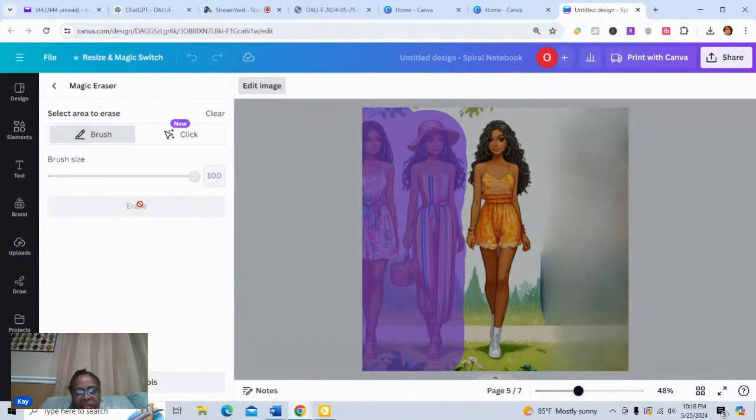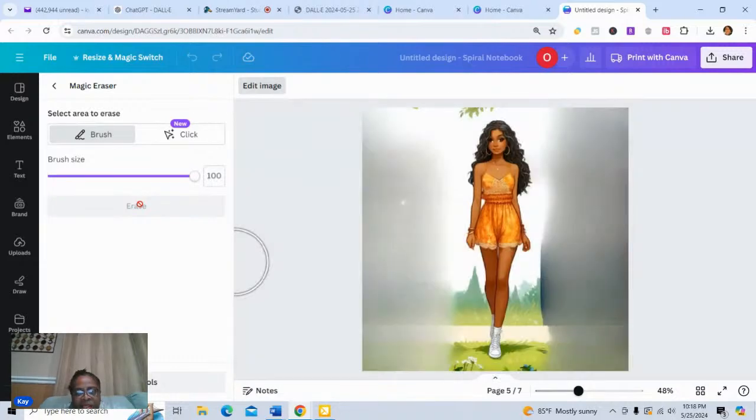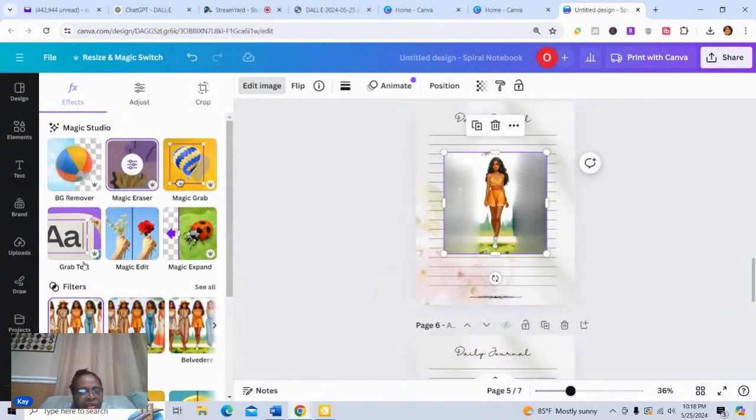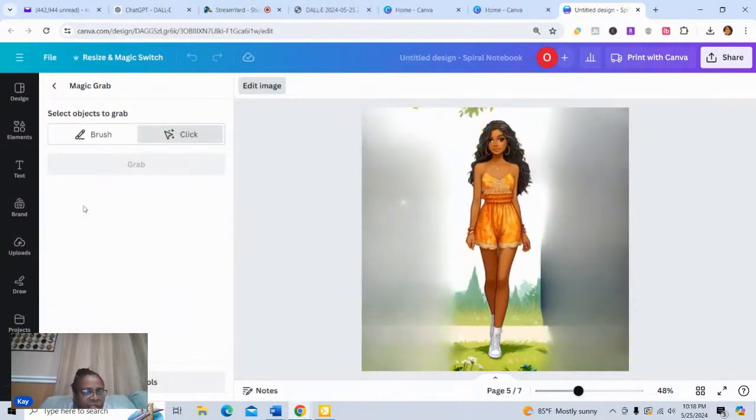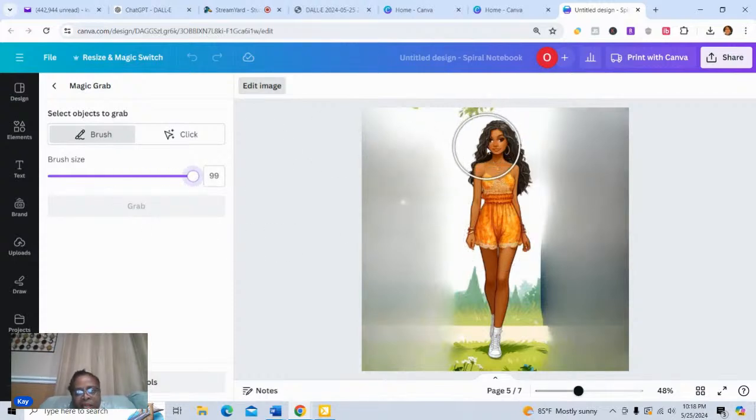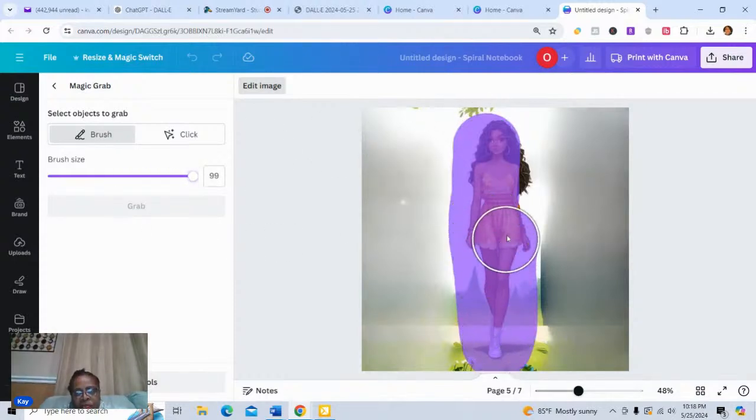And so we're gonna leave just the one image. I like this image. It looks really good. So we're gonna go back over here and see what else we can do. We'll just go ahead and grab again. You could use the magic background or background remover, I should say. Okay, so we're gonna brush over her because we want to keep her and remove everything else.